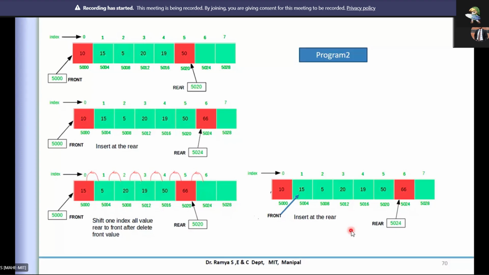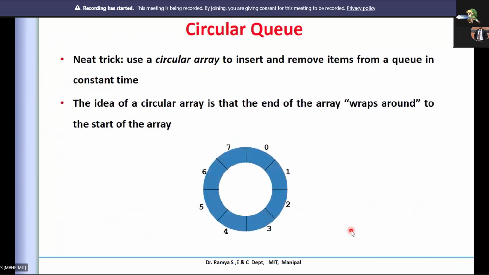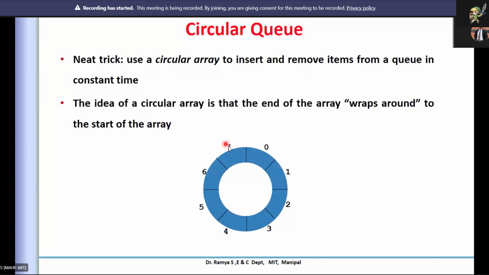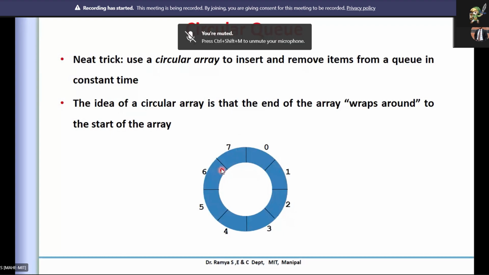So this can be overcome by the circular method. Now what do you mean by circular here? I will show you in the next slide how exactly you can see that. But circular here means that the capacity is 8 or something. The maximum index is 7, 7 plus 1 is 8, so 8 capacities are there.